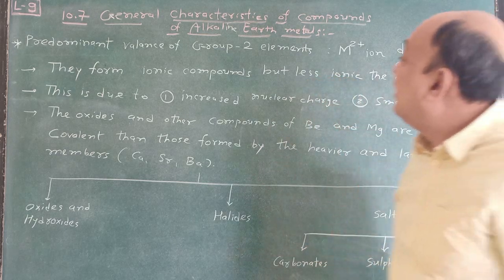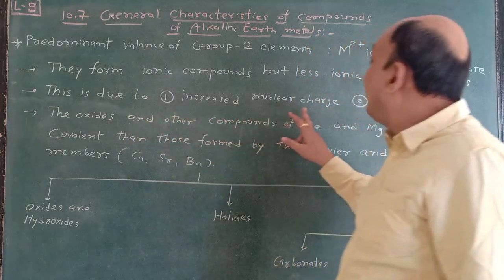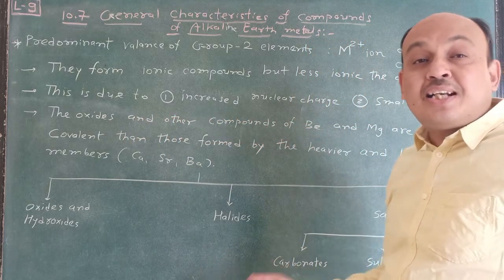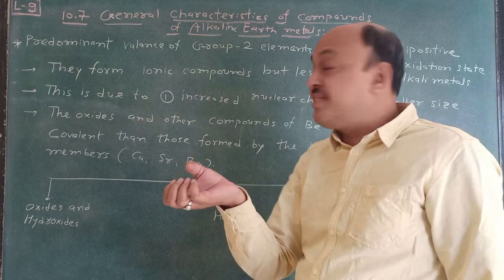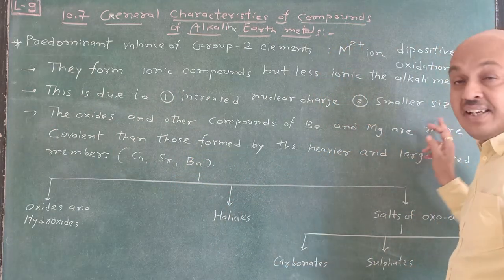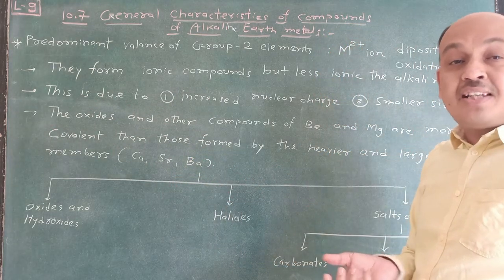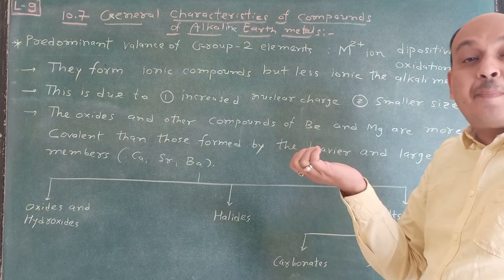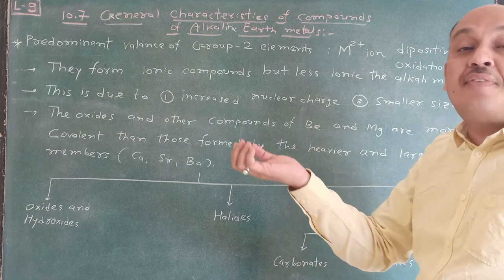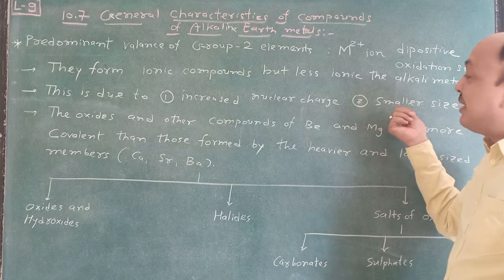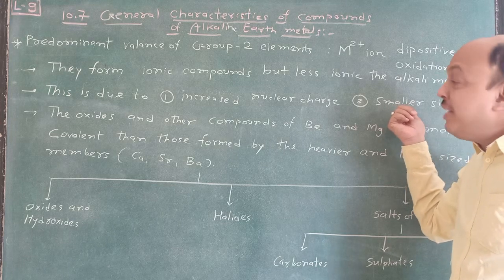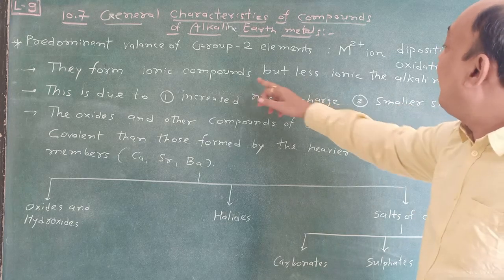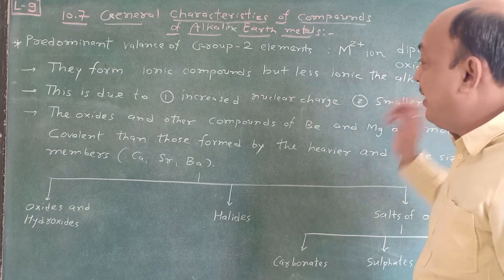Remember this is due to first, increased nuclear charge, you know that nuclear charge is increased, and smaller size. Smaller size is there because atomic radius decreases across the period when we move from left to right. So it is due to this that the compounds are ionic but less ionic than alkali metals.